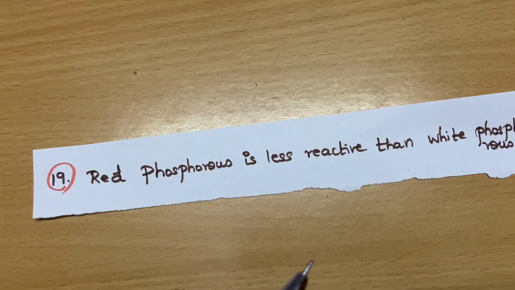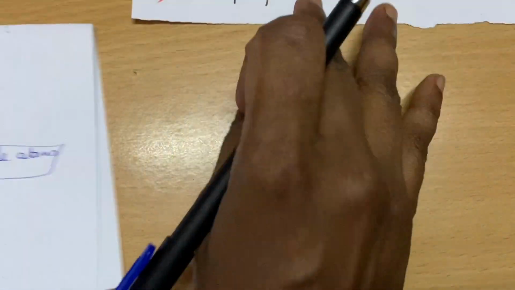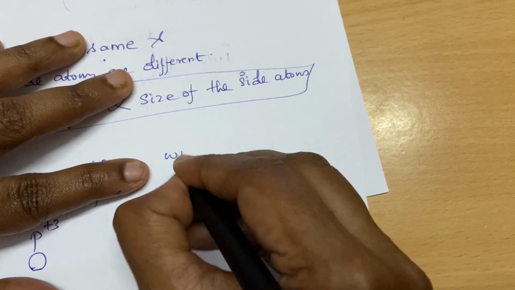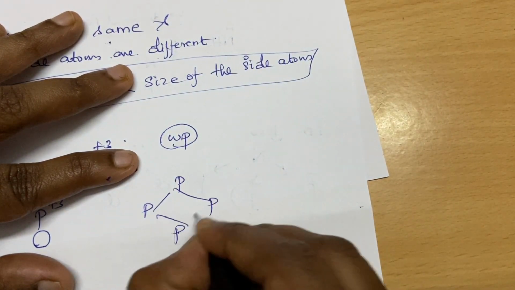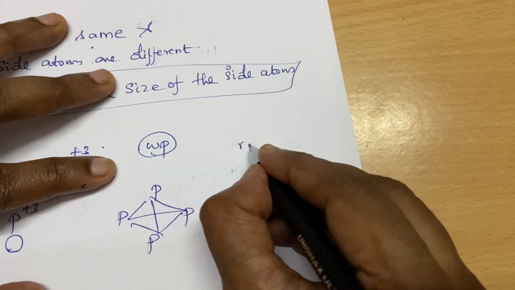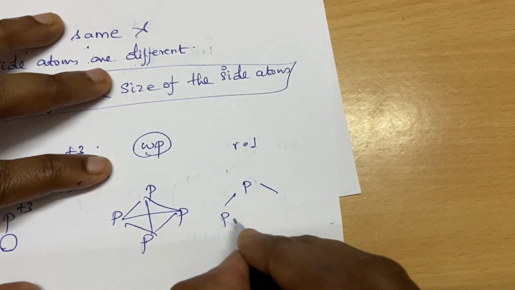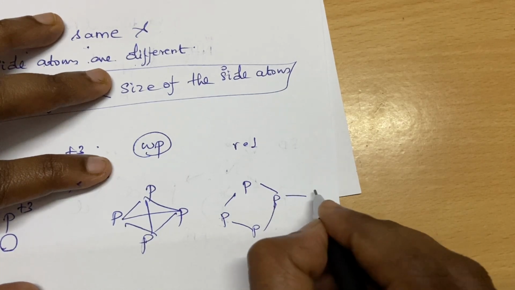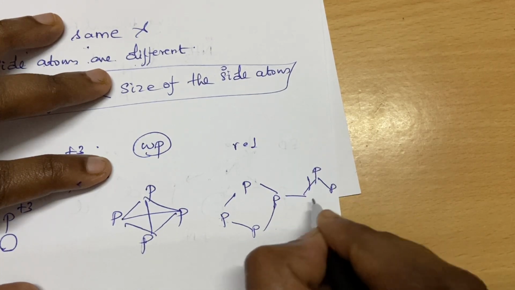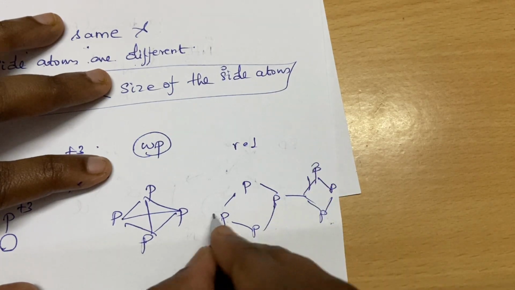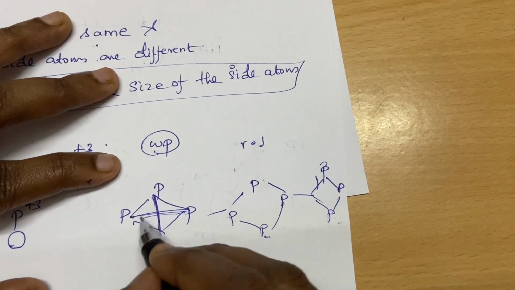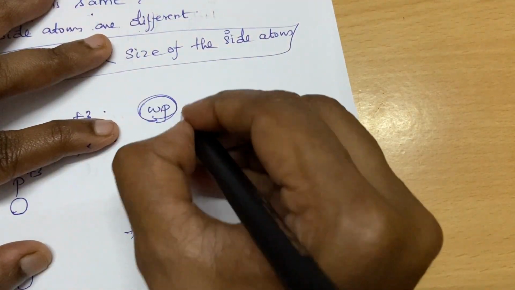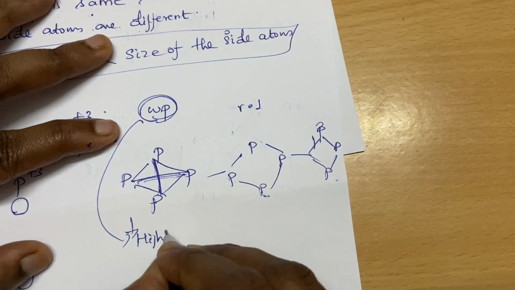Okay students, then red phosphorus is less reactive than white phosphorus. If you check the structure of white phosphorus, how will it be? There will be 4 phosphorus atoms interlinked to each other, whereas in red phosphorus it will be like this. It will be attached to the next, so the chain goes on. So the difference is, these interlinkages are not there in red phosphorus.